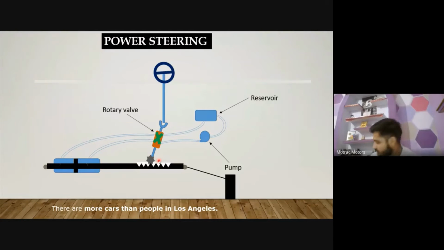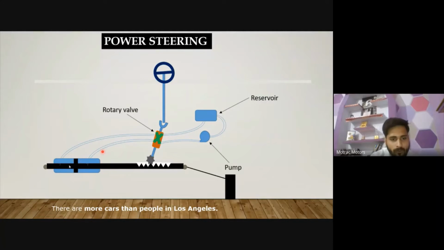Just as I told you, when you are taking the turn to the right side, this rack will travel to the left side. And if the rack travels to the left side, you need to push this plate to the left side.